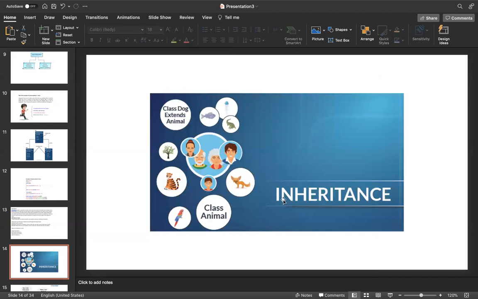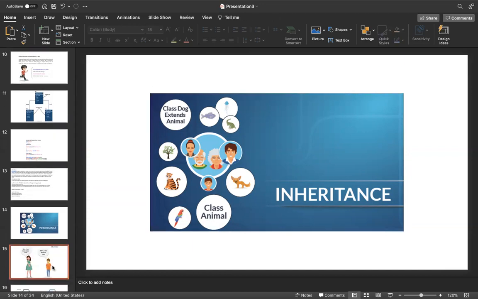This is an inheritance diagram. Here animal is a parent class and class dog extends animal. Animal is a parent, dog is a child class. Like that, there could be a cat class, an elephant class, a fish class, a parrot class. Animal is the super class, and the rest of the classes are child classes. All are extended from animal.